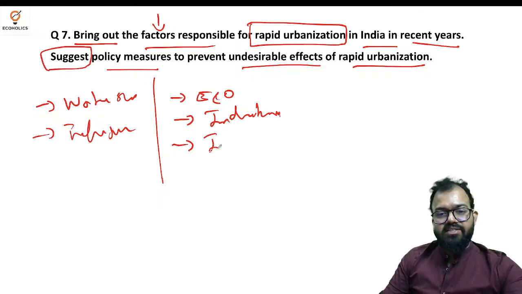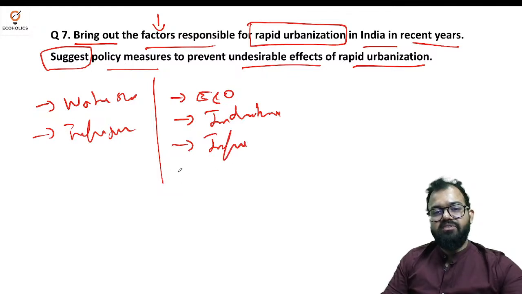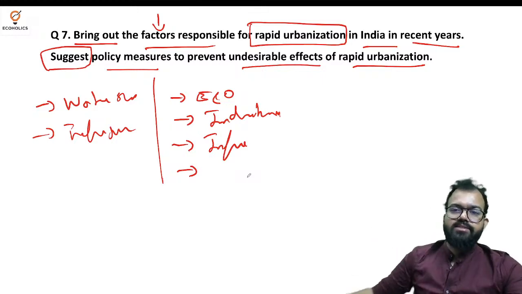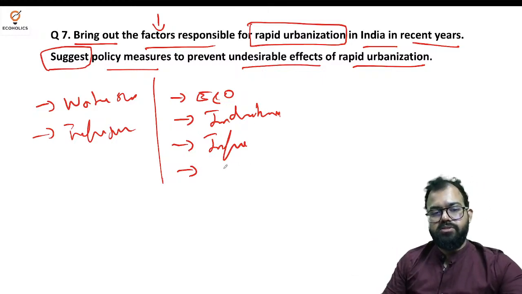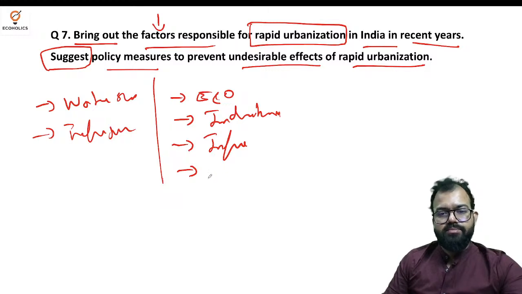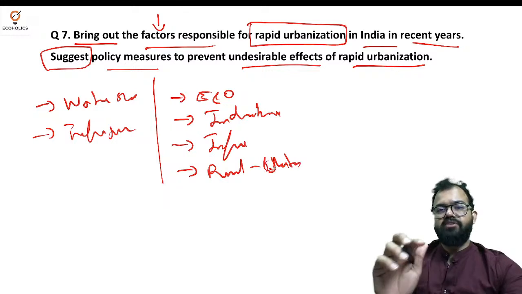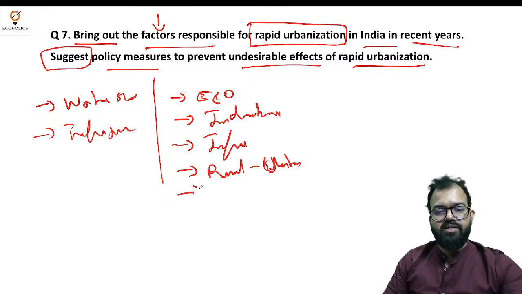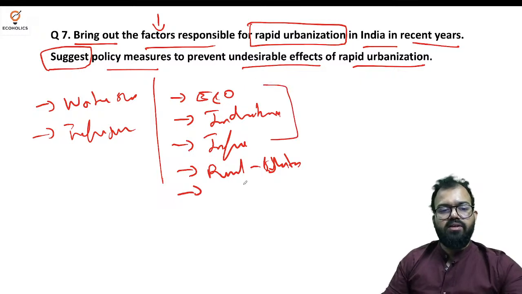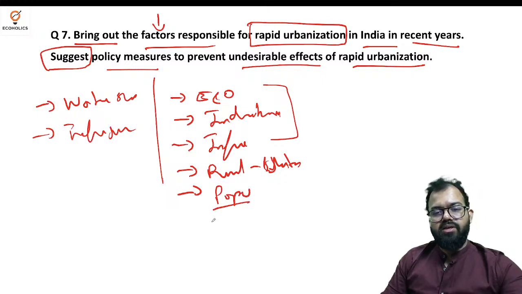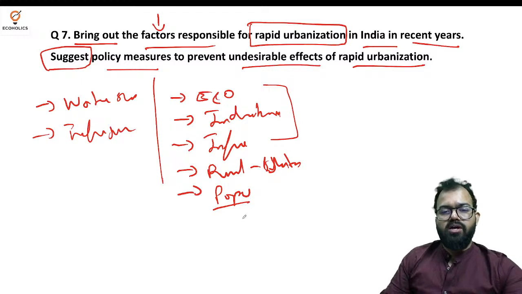Next is infrastructure development. Infrastructure is well developed and equipped. There are multi-story buildings, so that supports the influx. Then rural-urban disparities create a push factor from rural areas and a pull factor toward urban areas. Then population growth: national population growth contributes significantly to urbanization.